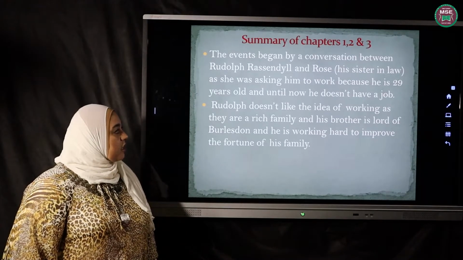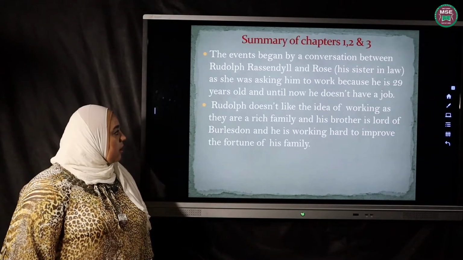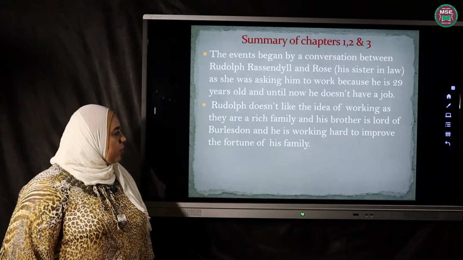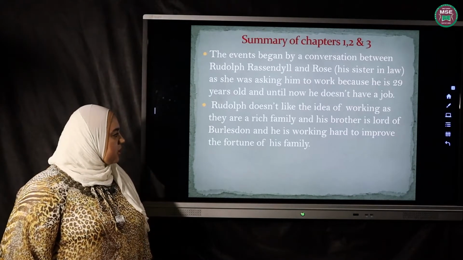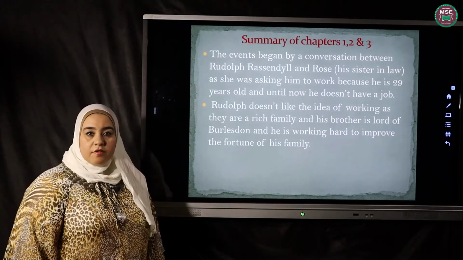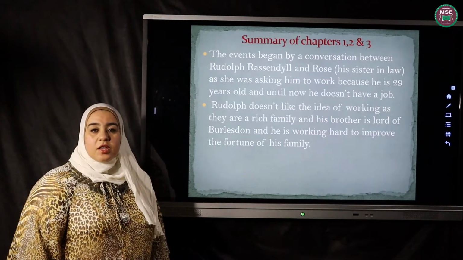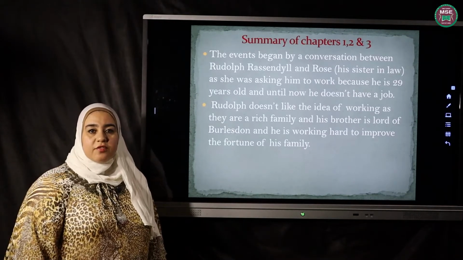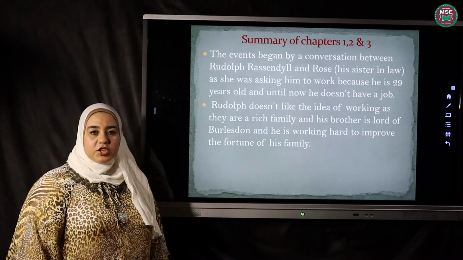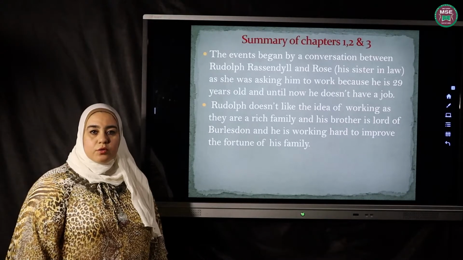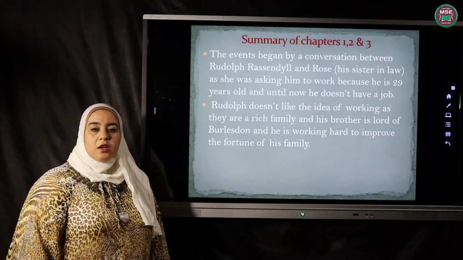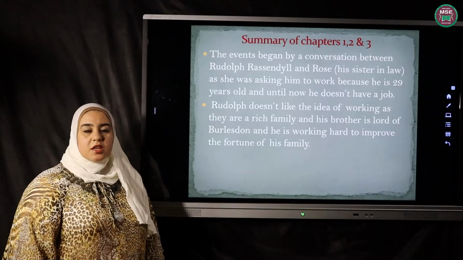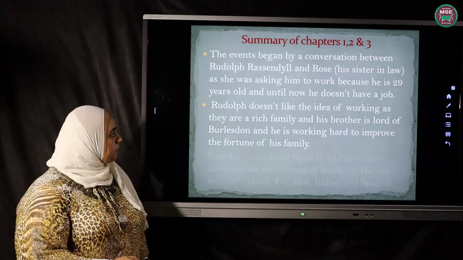Rodolphe doesn't like the idea of working, and they are a rich family, and his brother is Lord of Burlesdon, and he is working hard to improve the fortune of his family. Rassendyll considered himself a very rich man from a rich family. There is no need to work. His brother was working very hard to improve or increase the wealth of their family.